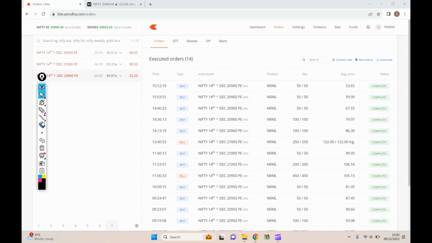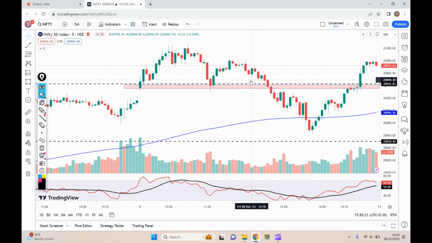So if you and I had made another entry in 21,000 PE. If you observe, I bought around four lots at 11:23, and then I added one more lot at 11:40 exactly, around 17 minutes later. If I move on to the price action, this is where at 11:23 I made an entry.